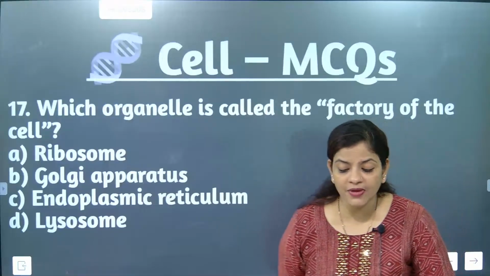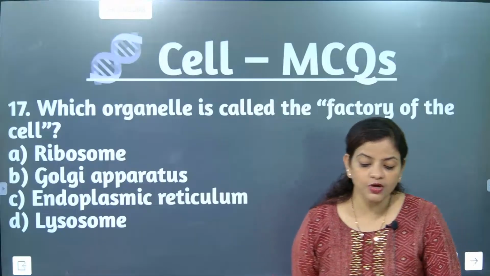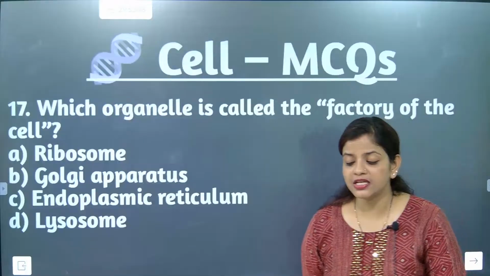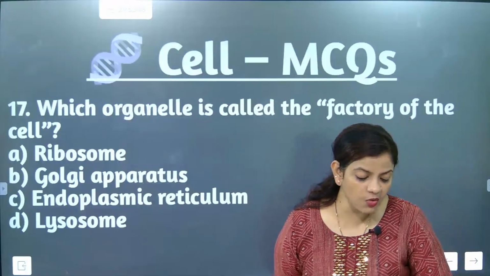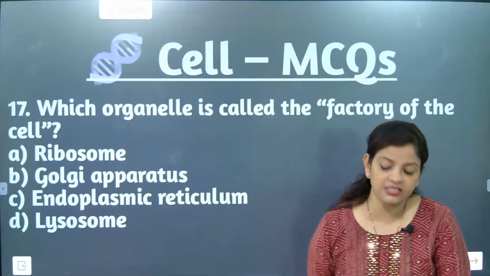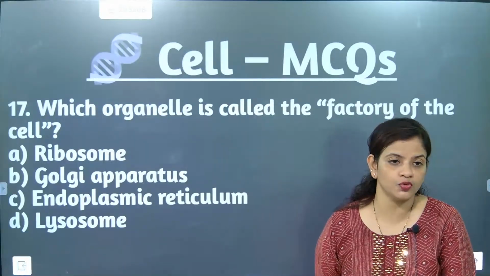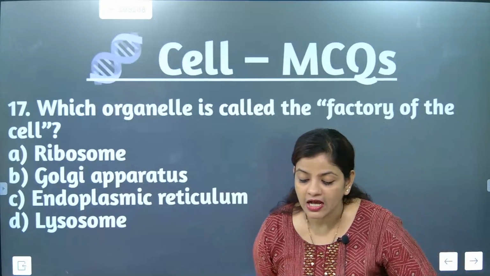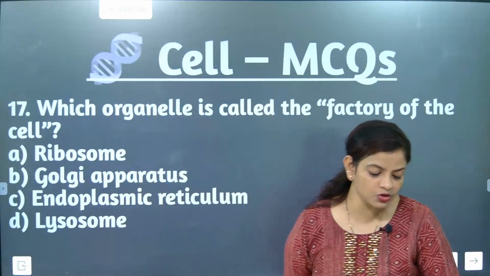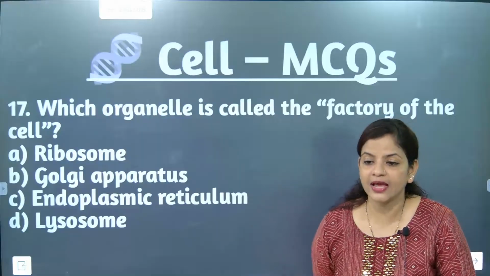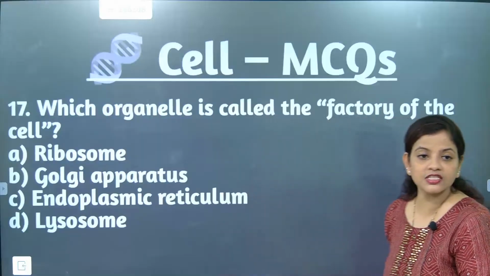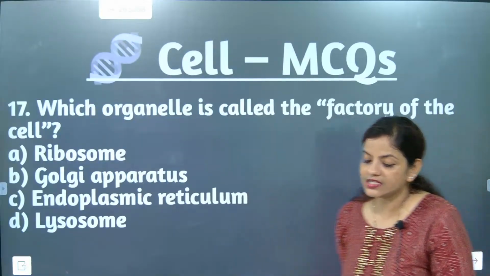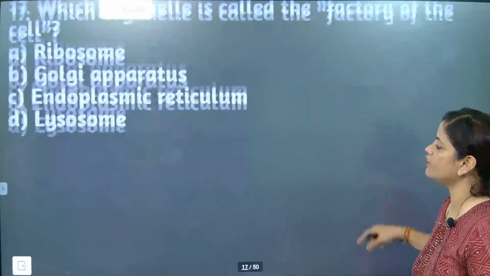See, lysosomes will not be called the factory of cells for sure. Endoplasmic reticulum will also not be called the factory of cells. The Golgi apparatus's work is packaging and dispatching. But the one which is known as the protein factory, which is manufacturing it, is ribosomes. So who is called the factory of cells? Ribosomes. Anuj was absolutely correct. Note down with pencil: the factory of cells is ribosomes. Now we'll go for the next one.